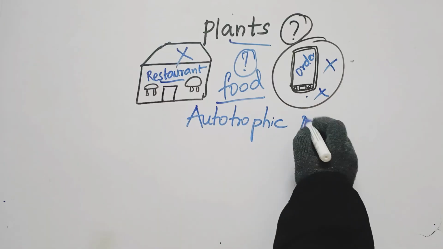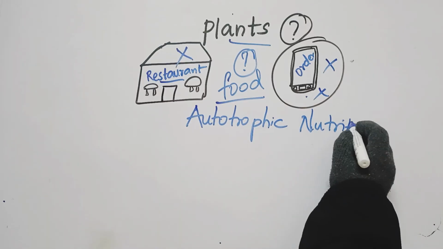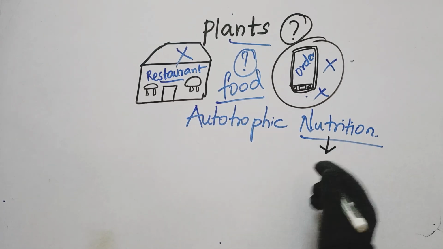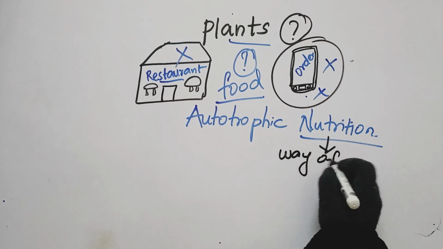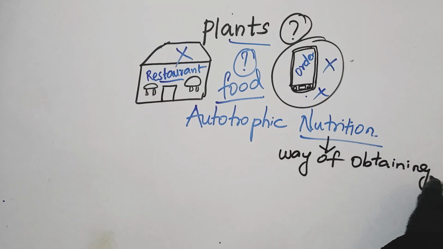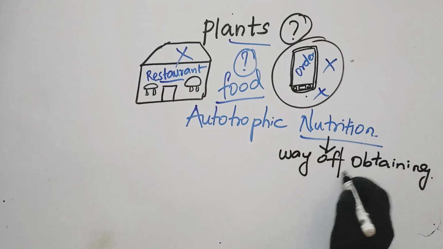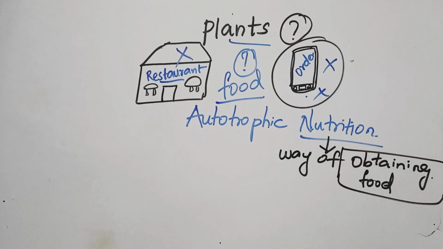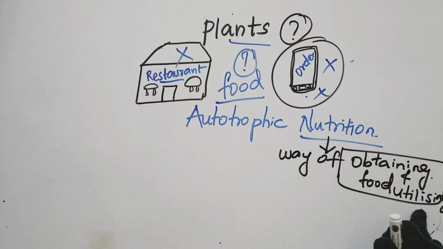Children, in the previous video, we have learned the meaning of nutrition. What is nutrition? Nutrition is the way of obtaining food, right? So, if we tell exactly what is the meaning of nutrition, nutrition is nothing but obtaining food and utilizing that food by our body to produce energy and utilizing the food for different body processes, right?